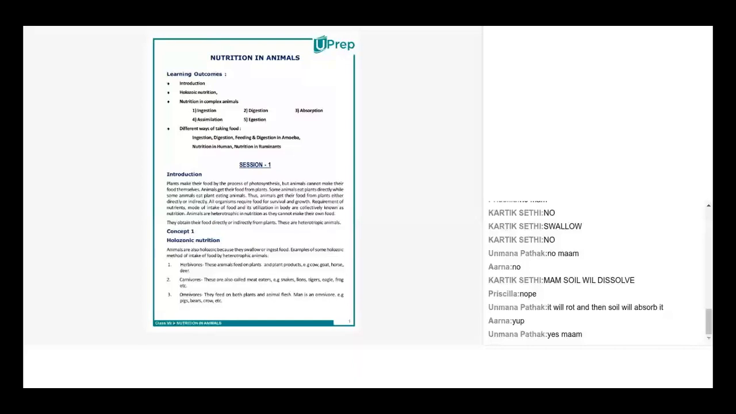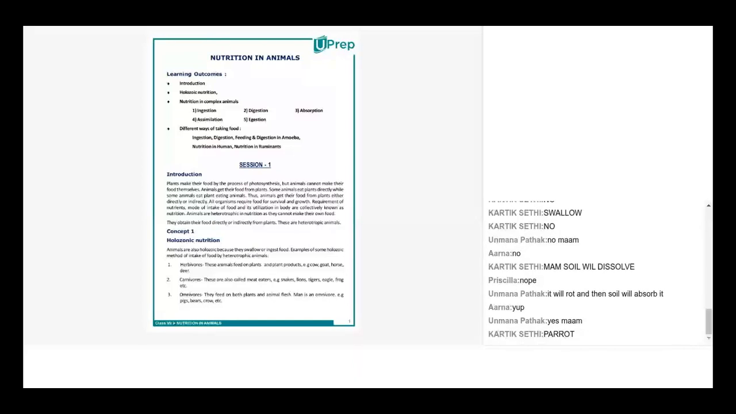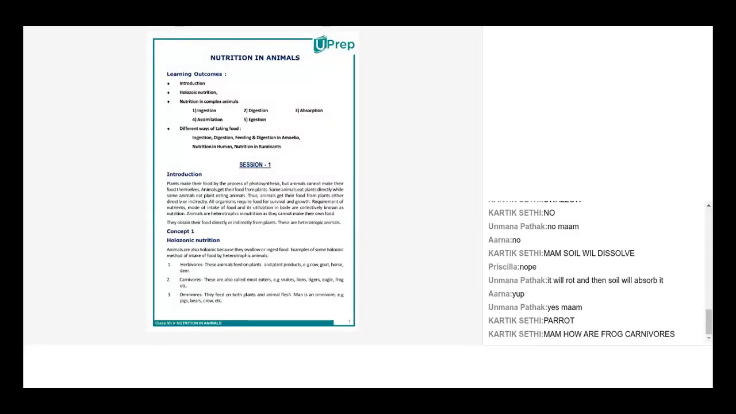Excellent. Sai, what is a carnivore? Carnivores are meat-eating animals. Okay, very good. And cite a few examples. Lion, tiger, leopard, even crow. Yes, crow. We say that crow is a carnivore, but actually crows fall under scavengers. We will study about scavengers also.